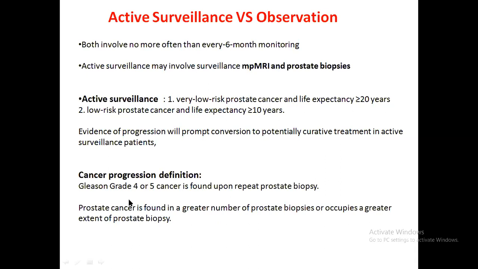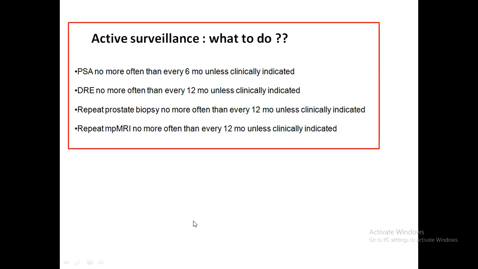So how would you predict that the cancer is progressing? You might find a Gleason grade 4 or 5, or prostate cancer found in a greater number of the prostatic biopsy cores. In active surveillance, you must do PSA not more often than every 6 months, DRE not more often than every 12 months, prostatic biopsy not more often than every 12 months, as well as prostatic MRI.